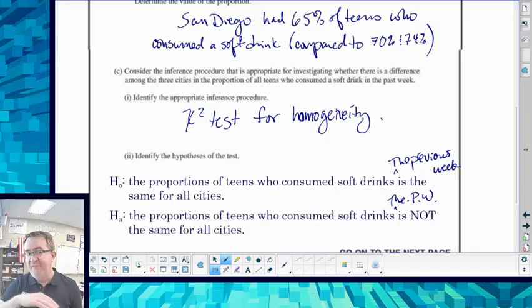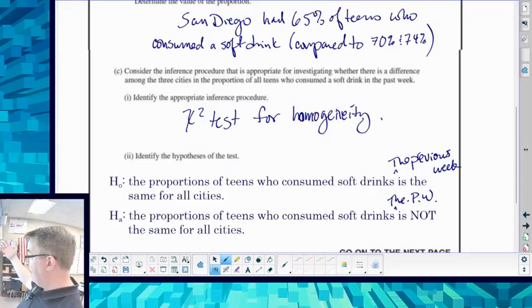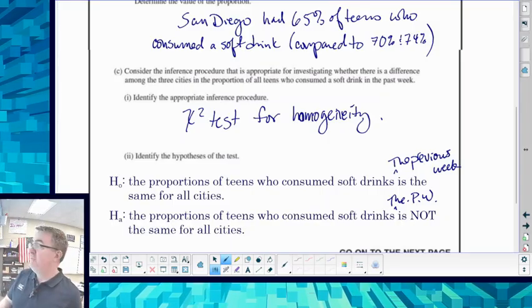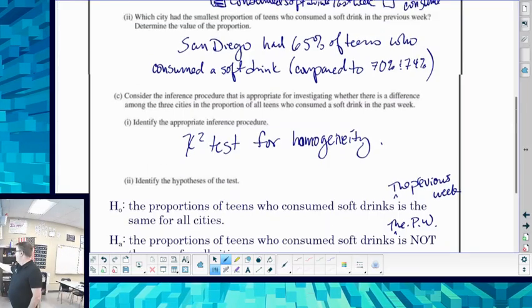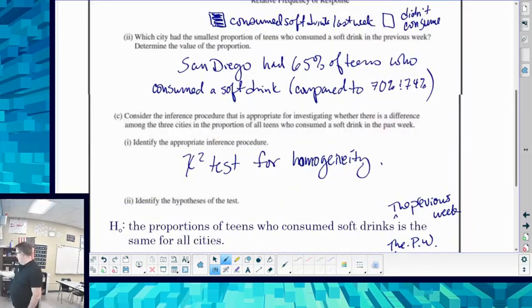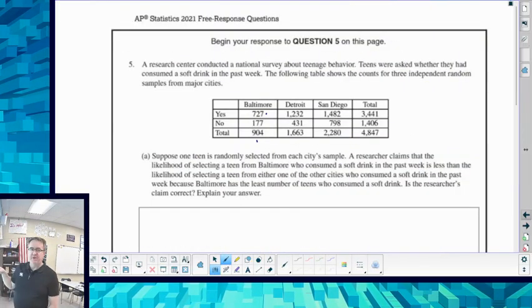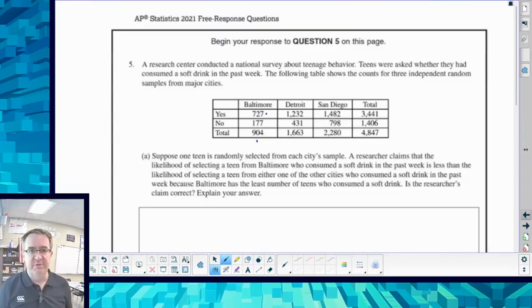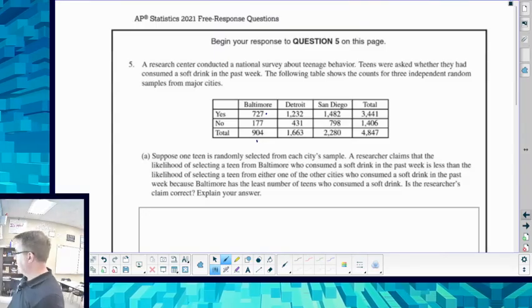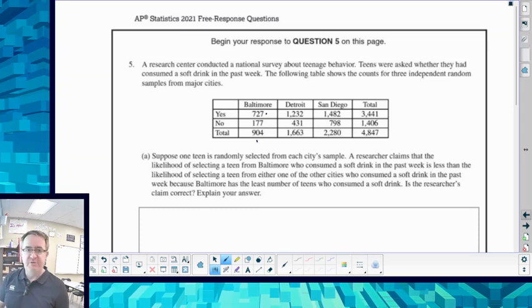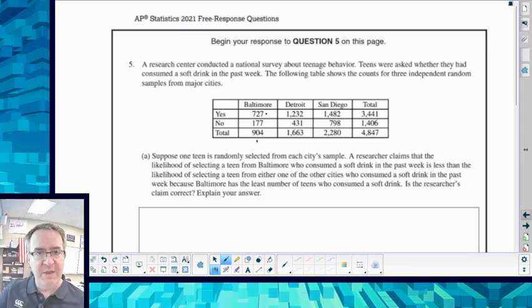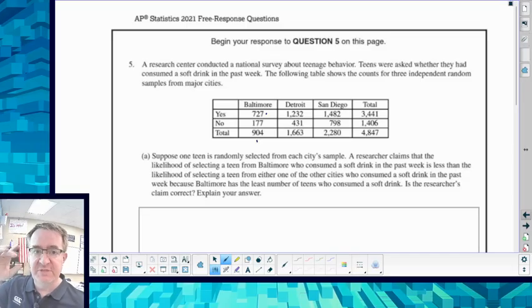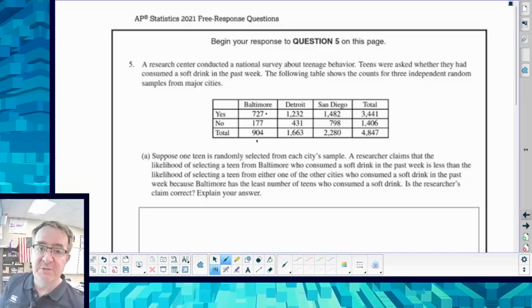And guess what? That's all this question asks for. They're not having you go through to do it, partly because to go through and find all the expected values for this is rather time consuming. And they don't want you to spend the time on all of that type of stuff. So if you hit those four things, you should be getting 4 points on this, and then away you go to everybody's favorite question 6, which we'll talk about in a future video.